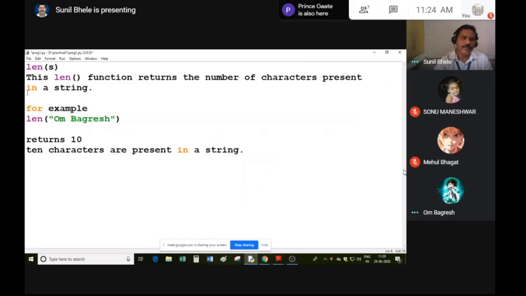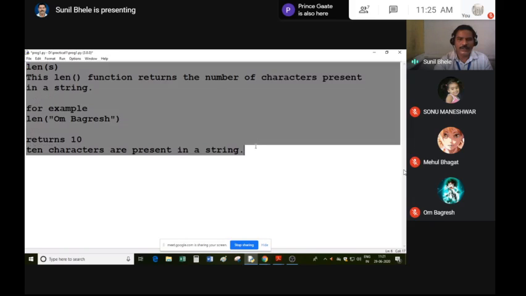The string is represented by double quotes in Python programming. You can see the method we called in the previous example with the help of a dot operator. But in this case, I am calling a function and passing one argument in it. So you have to refer to the Python manual for the way you have to use the method or function, because both can be called in different ways. Here you are calling without operating on a string; you are passing a string inside the parenthesis. But in the previous example, when you call the upper method, you call it like this: the string, then dot upper, and then empty parenthesis. So how to call a method or a function in Python, you have to refer to Python's manual.